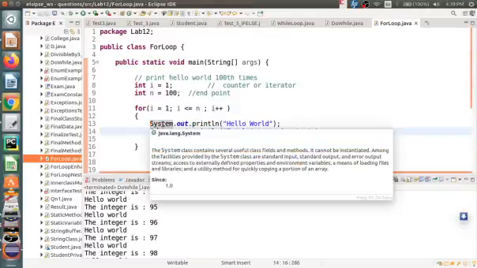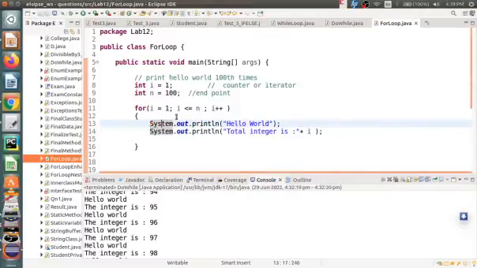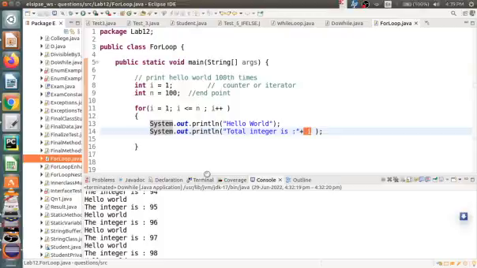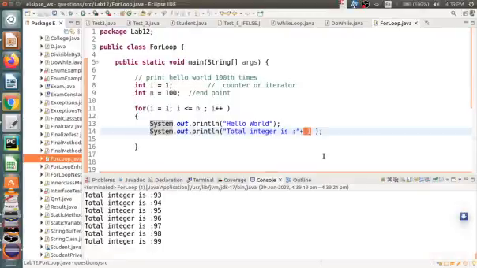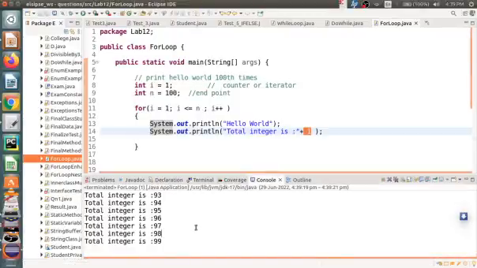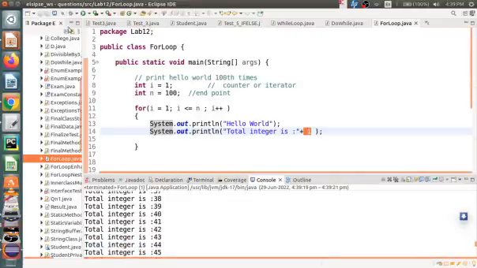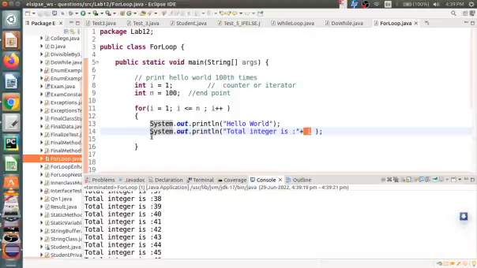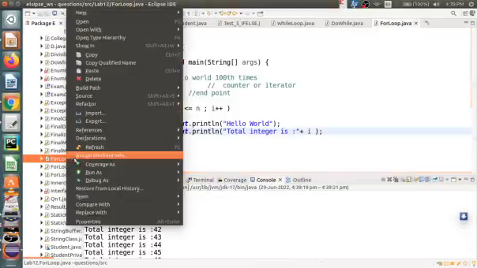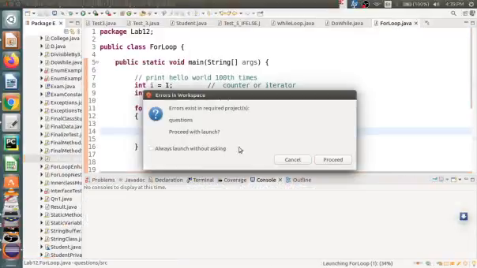So here are two statements, both are System.out.println print statements. The first statement prints hello world, and the next one prints the index or the counter value. Let us run this and see.